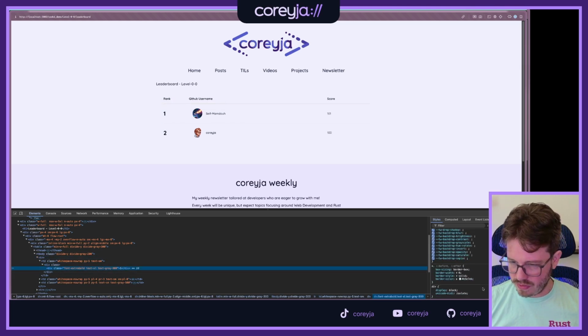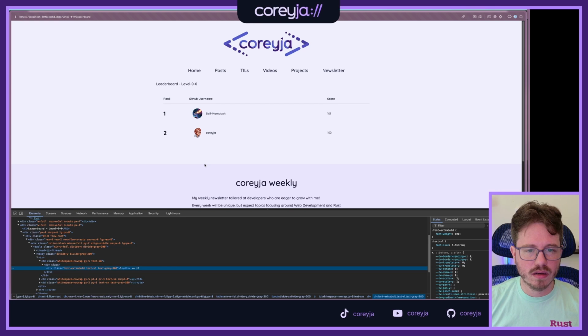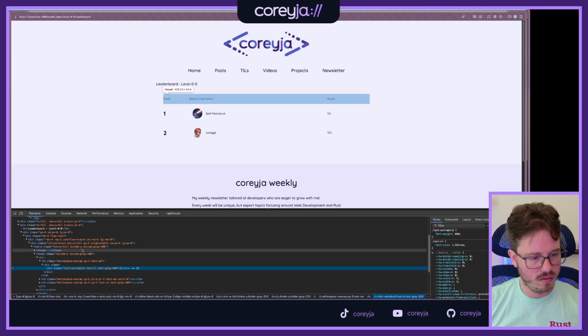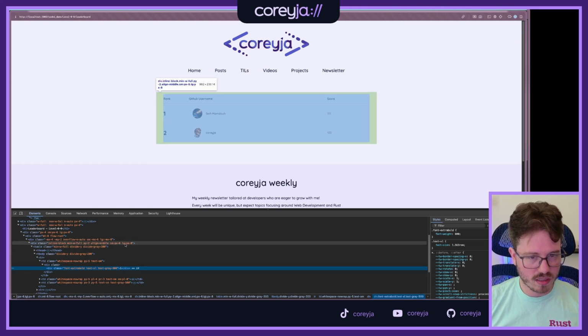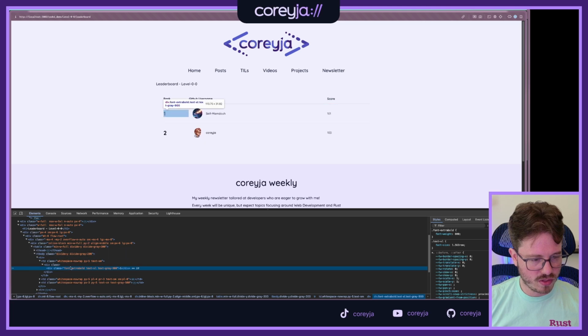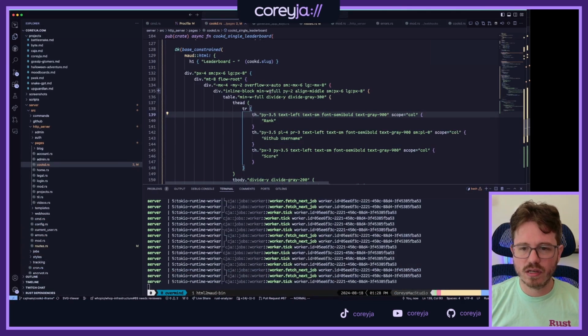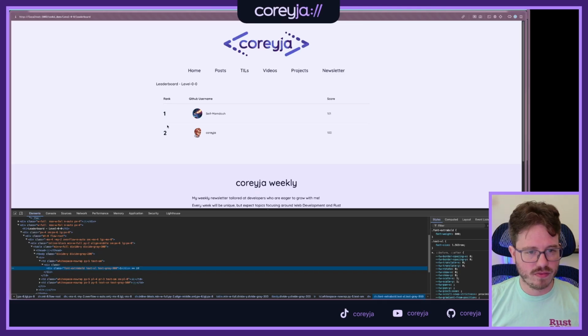Why is the width of that thing so big? I want it to be smaller. Divide. That's on those things. White space, no wrap. Text small. Oh, that's kind of funny because, yeah, no, that's fine for that.